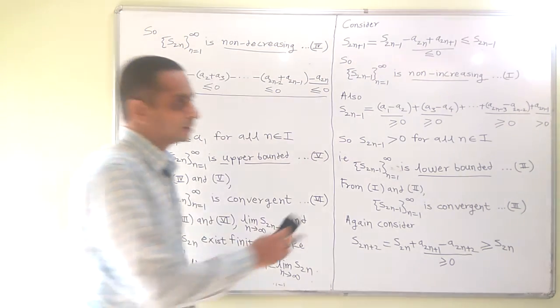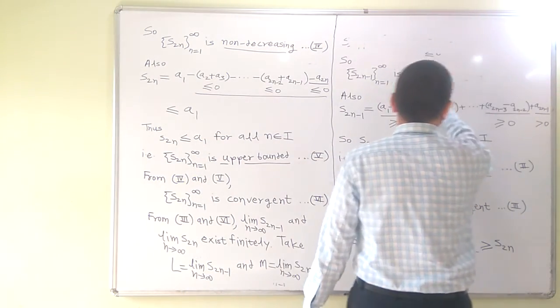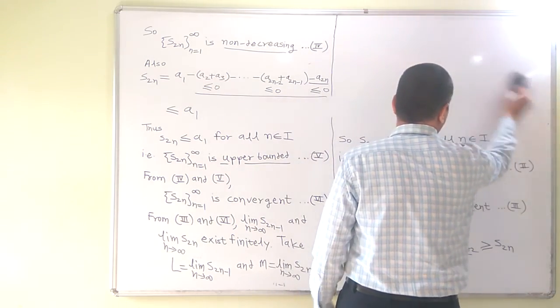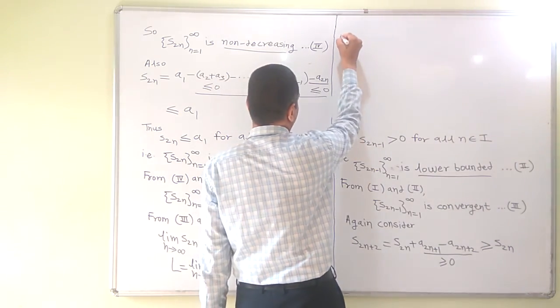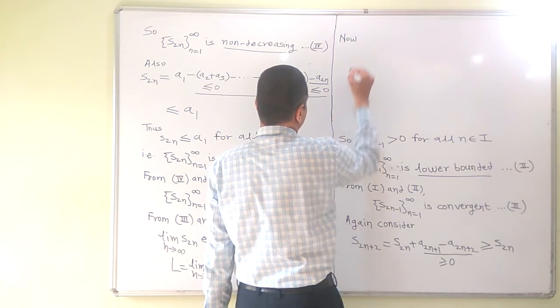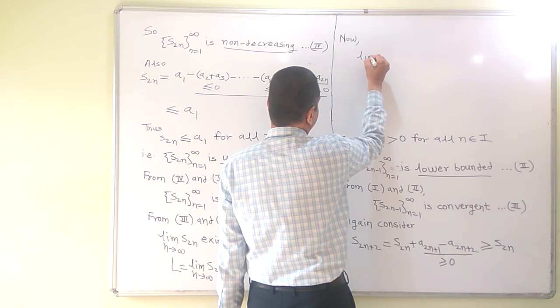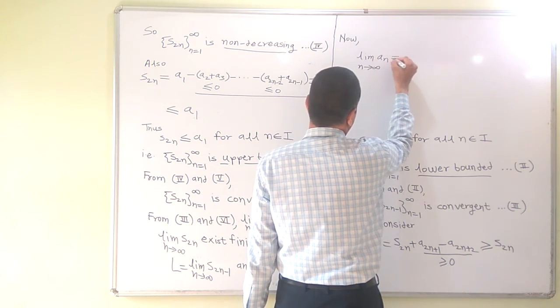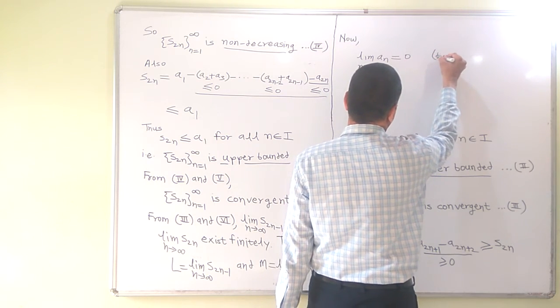Now consider, now we have limit of an is 0. This is by hypothesis, that is the given condition.